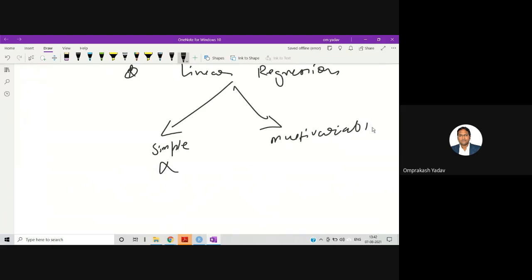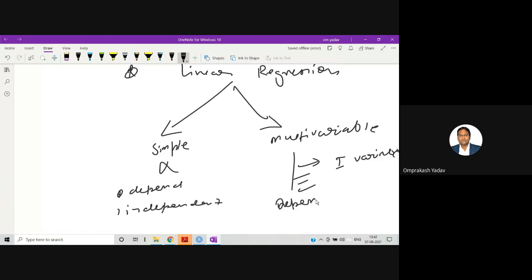So in simple, only one dependent and one independent variable will be there. Like in our case, we are having experience. Based on that experience, the salary will be calculated. In multivariable, you can have multiple independent variables, and based on that, the dependent variable will be calculated. So that is what multivariable.